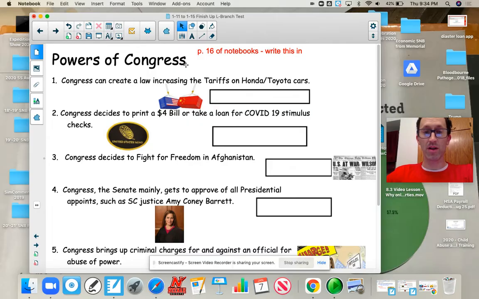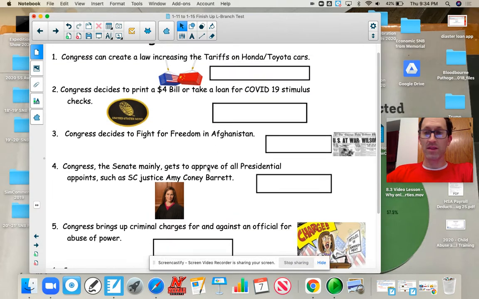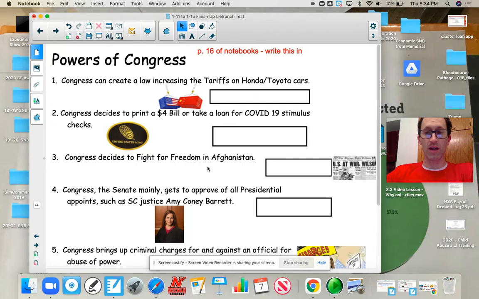Now remember, when we talk about Congress, we're talking about the House and the Senate. Okay, so we're talking about both houses here. And some of these powers are specific to one house, and I'll hopefully note that. But what I want you to do is to learn some of the things that Congress has the power to do, things that the Constitution specifically gives them the power to orchestrate.